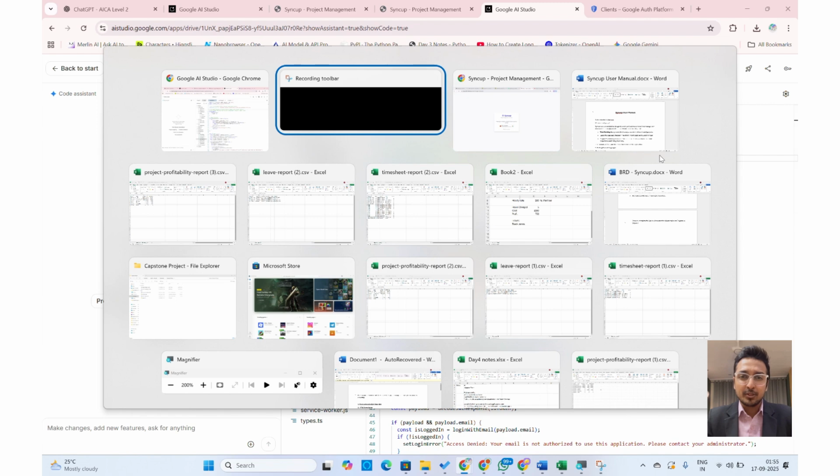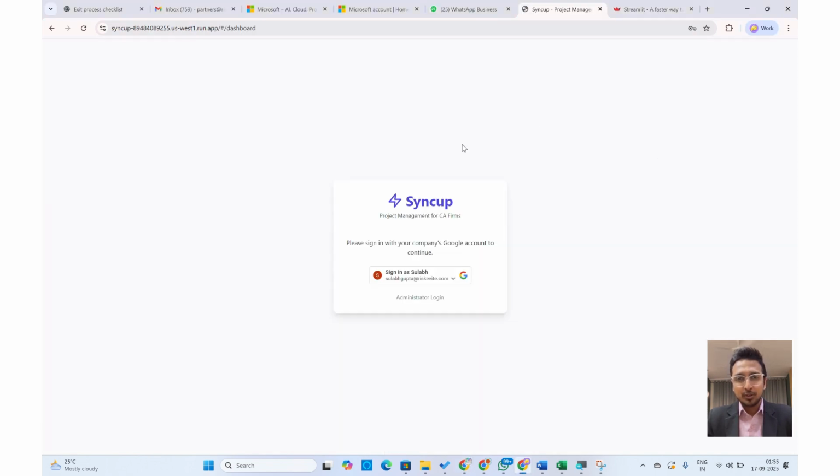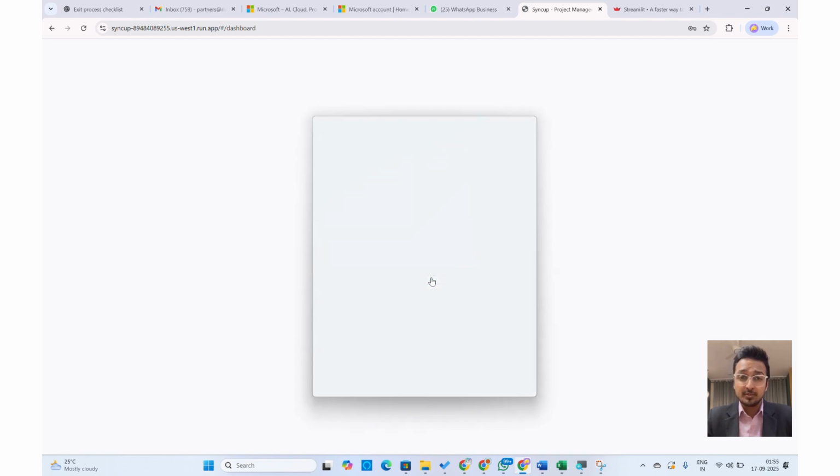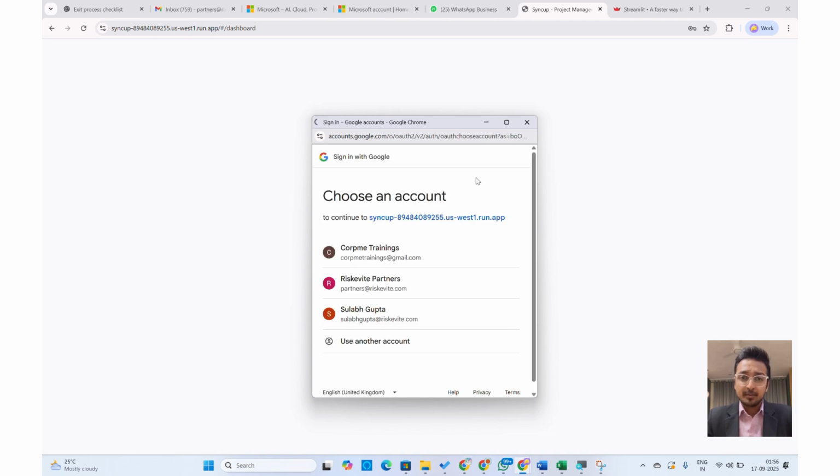Now, once that was created, I was able to log into this application using an administrator login, or we can have a Google login as well. So when I click on Google login, here you will see all the 3 accounts which are professionally being used in this particular Google profile are shown to me. I'm going to select my account, sulabhgupta@riskywhite.com. It's going to log in to this particular application.